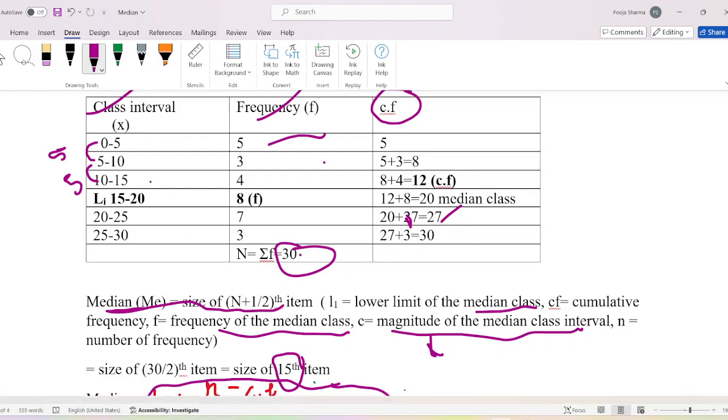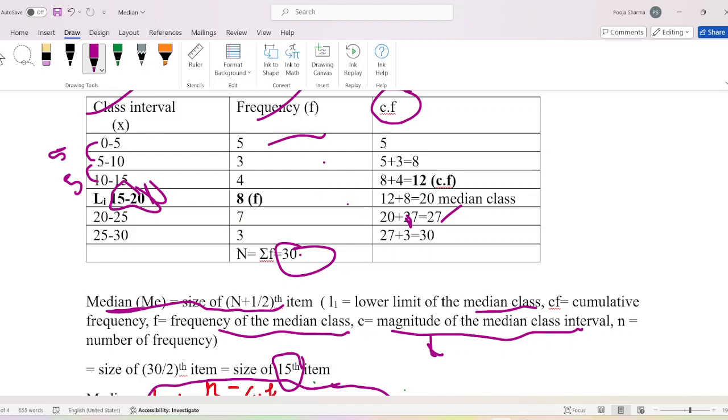The 15th item lies between these two, 10 to 15 and 15 to 20. That is, this will be L1, the lower limit of the median class.